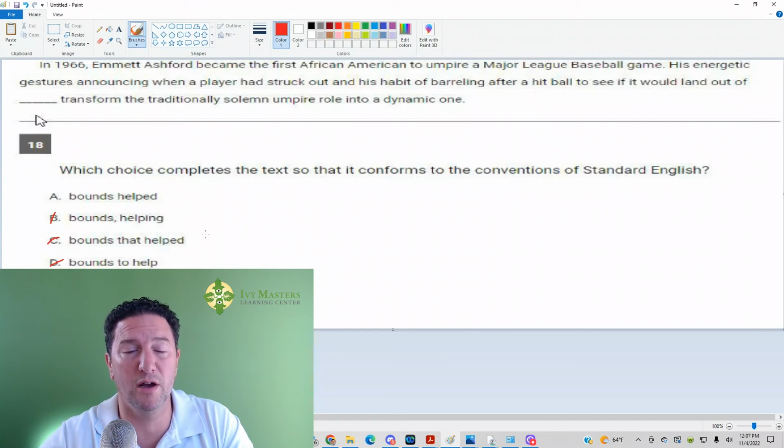So the correct answer is the original. It's the equivalent of the dog, simple past tense, the dog ran outside. And I read from the beginning, his energetic gestures announcing when a player had struck out and his habit of barreling after a hit ball to see if it would land out of bounds helped transform the traditionally solemn umpire role into a dynamic one. Answer choice A is your correct answer. It's got the subject, it's got the verb, it's also a complete thought.